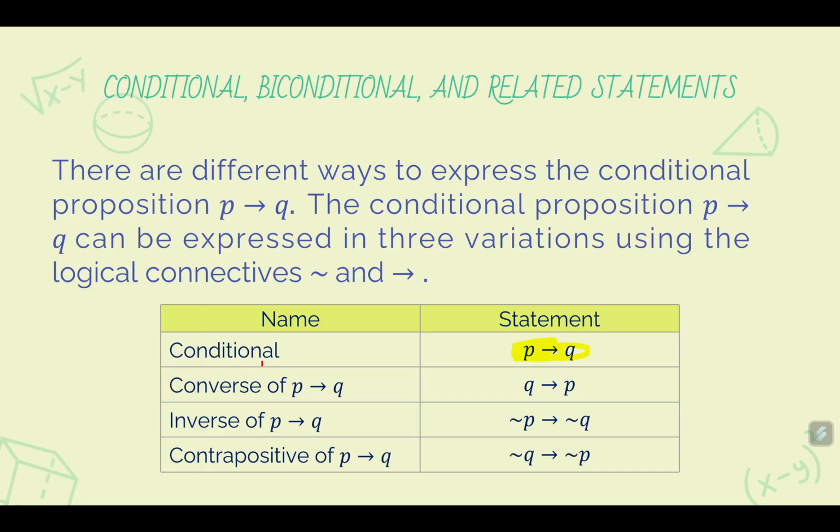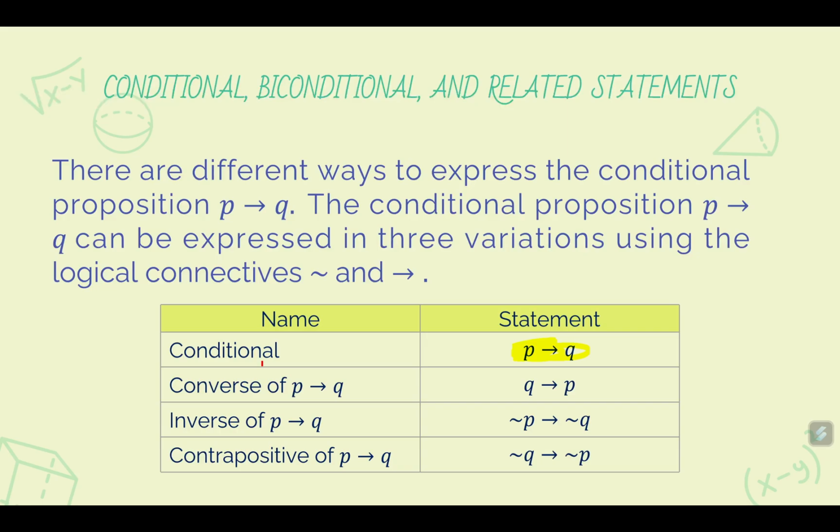Next is the converse of the implication. No, the converse is not equivalent to its original statement. If you reverse the rules, Q implies P is called the converse of the original statement P implies Q. The two statements are not the same or not equivalent.